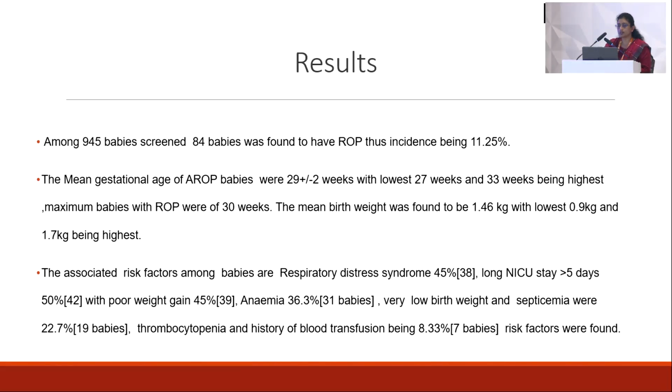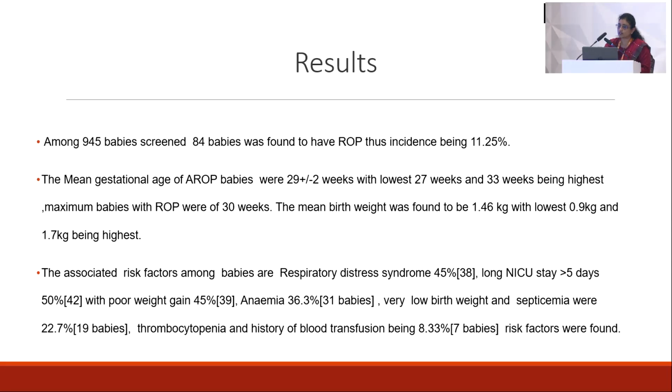So coming to the result, among the 945 babies which we have screened, 84 babies were found to have ROP. Thus the incidence of AROP is around 11.25%. The mean gestational age group is 29 weeks plus or minus 2 weeks. The lowest being 27 and the highest around 33 weeks. And the mean birth weight is 1.46 kg, lowest 0.9 and the highest is 1.7.